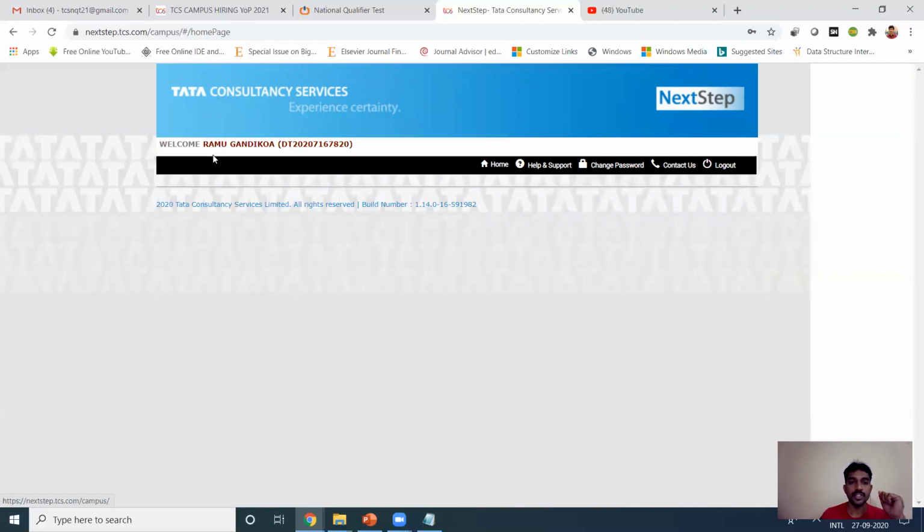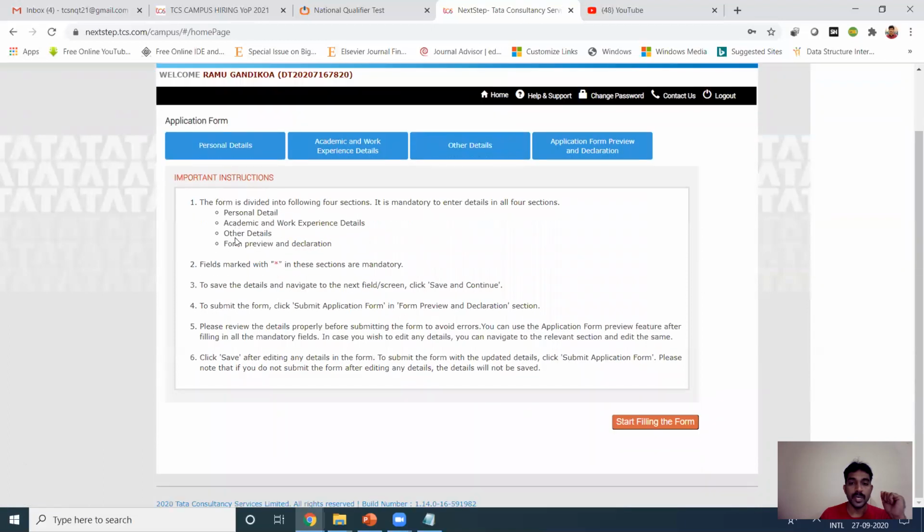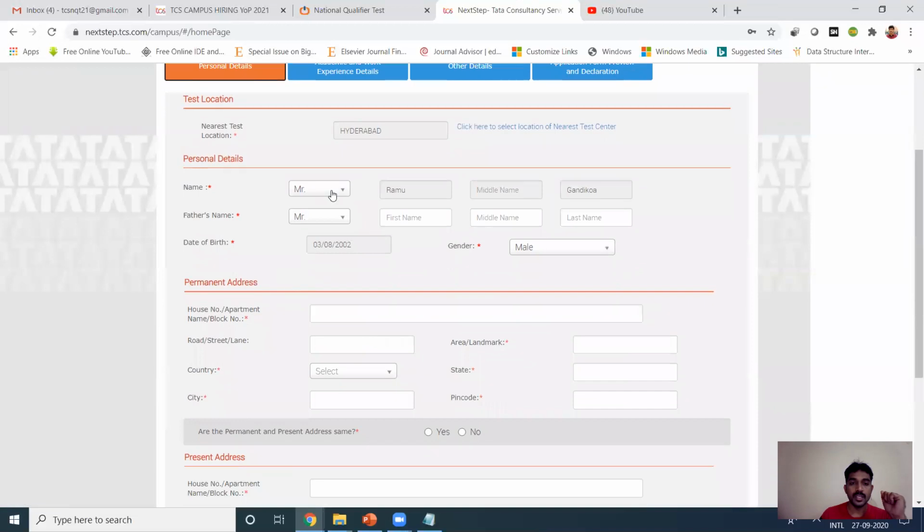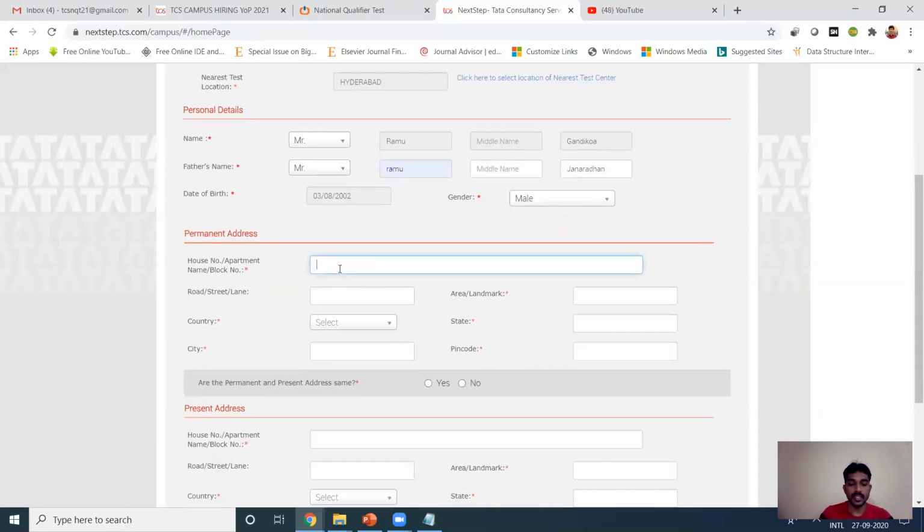Then the application form, you just go to the application form. So personal details, academic details, other details, application preview and declaration. Everything you have to fill. So you already have all the information. Now the permanent address.